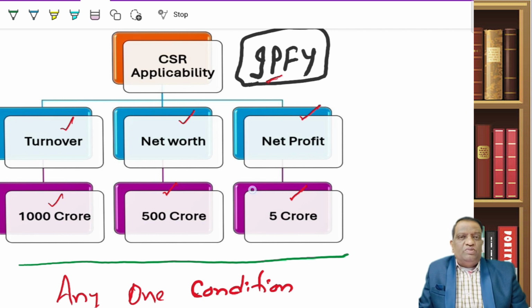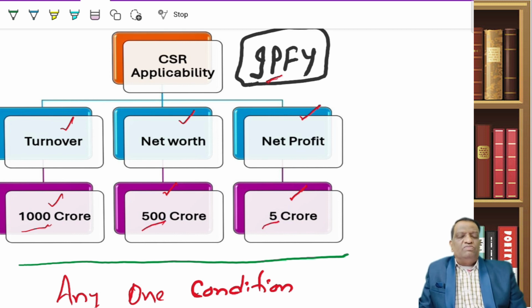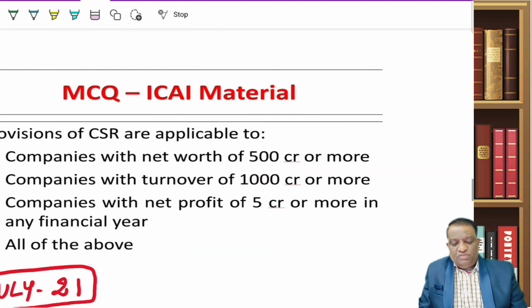Then do we have to satisfy all the conditions? No. If you satisfy any one condition, CSR becomes applicable. So I repeat, to decide whether CSR is applicable or not, you have to see the turnover, net worth, and net profit of the company. Turnover is 1000 crores, net worth is 500 crores, and net profit is 5 crores. Any one condition, CSR becomes applicable.